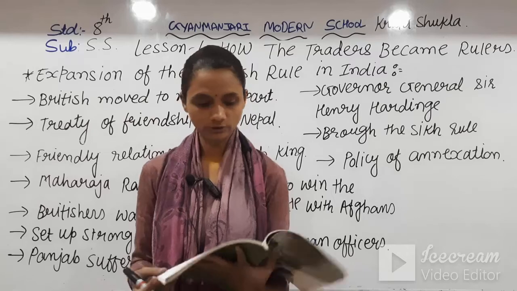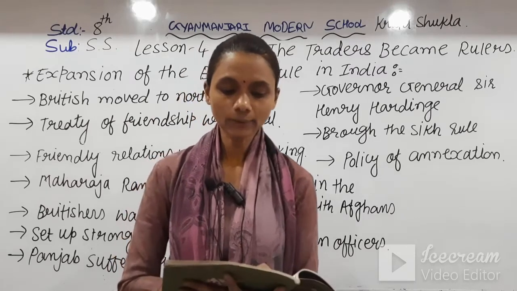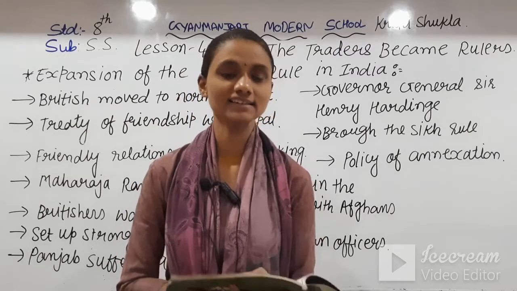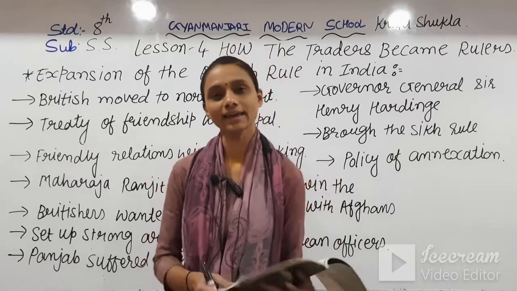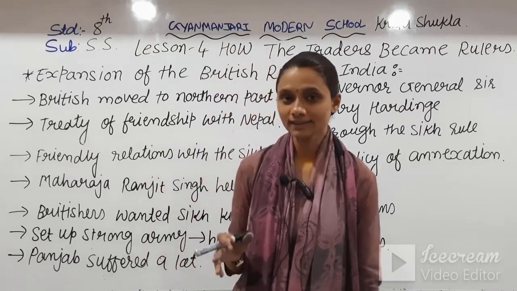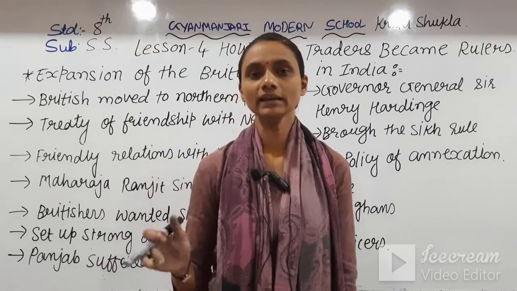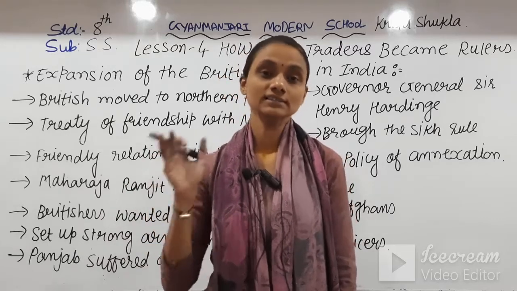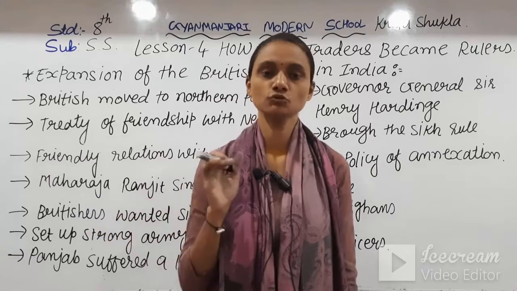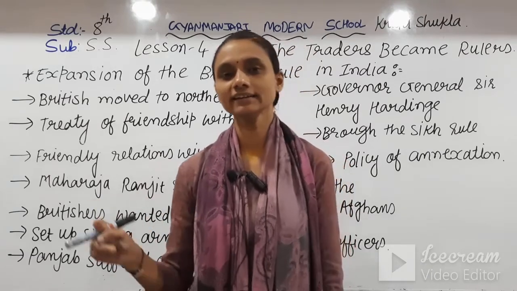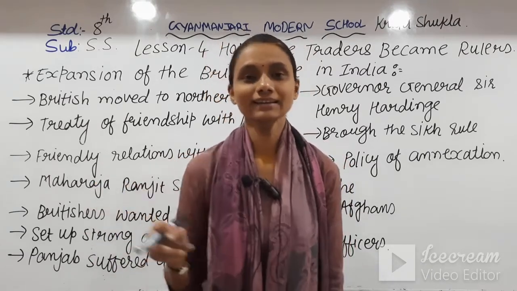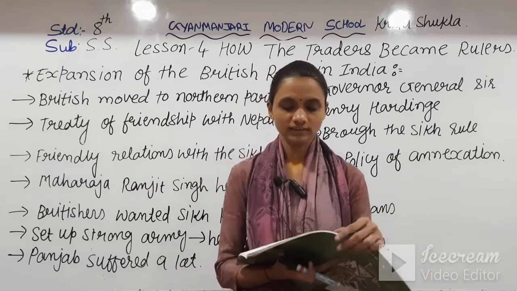Now on page number 21. They kept friendly relations with Maharaja Ranjit Singh, who was so powerful and was not ready to give his states or regions to the Britishers. So the Britishers decided to make a friendly relation with him.